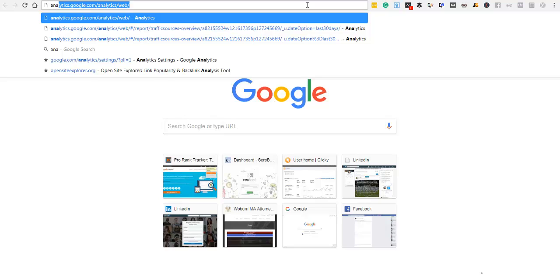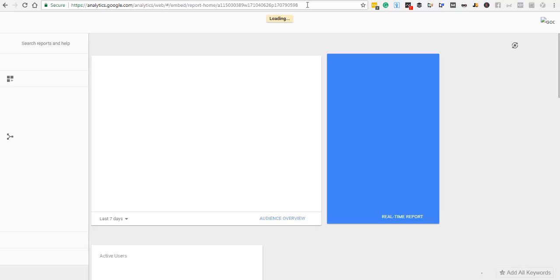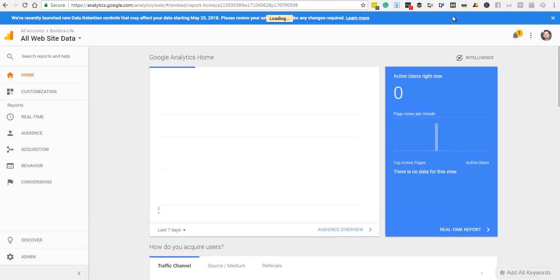First thing you will need to do is go to Analytics. You can just search Google and type in Analytics. If you have a Google account, like a Gmail, you just log in with that if you want to use the account that you have. You can set a Google account up for free. If you don't have a Gmail, you can just set one up for free.